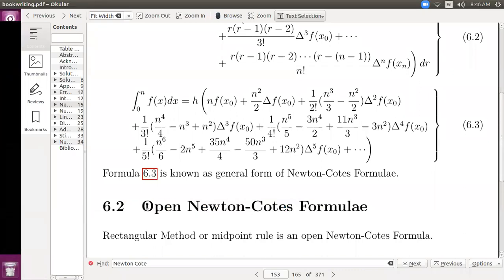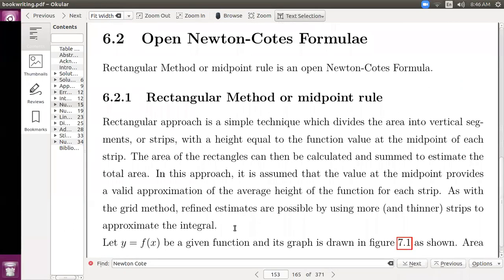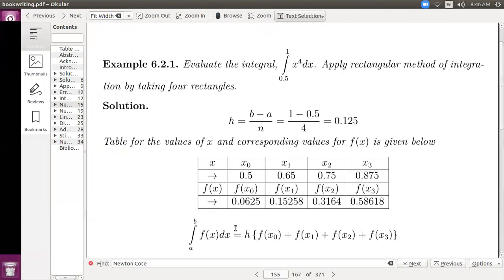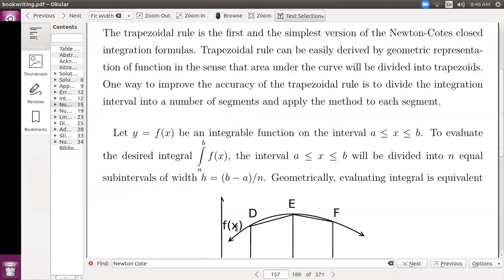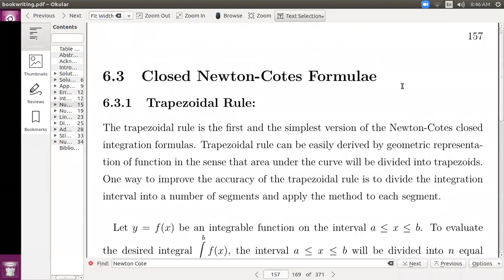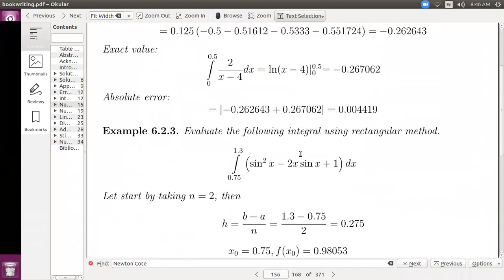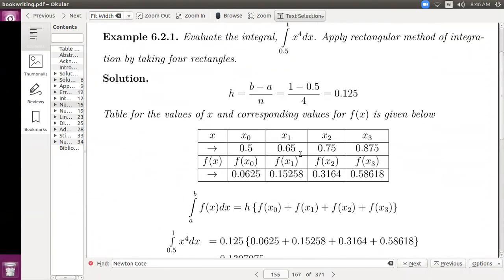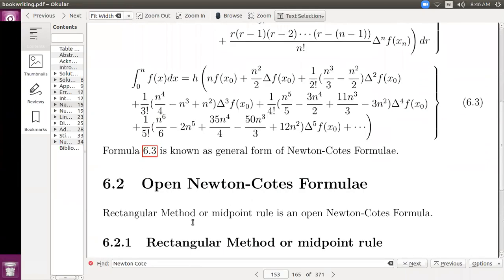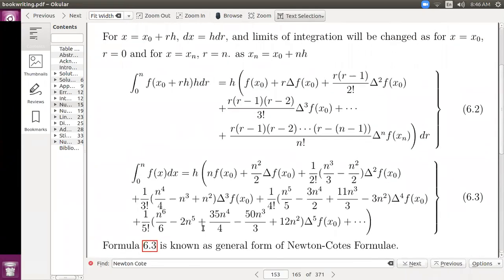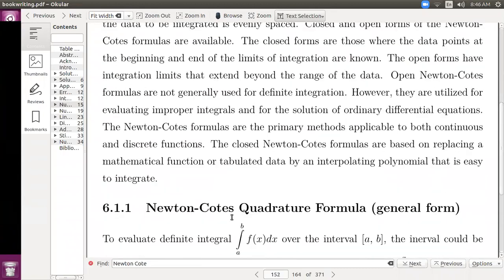And then the trapezoidal rule and Simpson rule are closed Newton-Cotes formulas. The examples of closed Newton-Cotes formulas are the trapezoidal rule, Simpson rule, and Boole's rule. And the example of an open Newton-Cotes formula is the rectangular method or midpoint method.